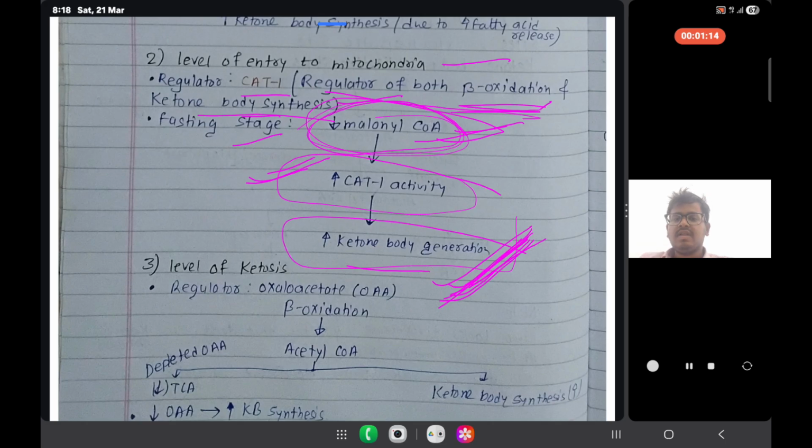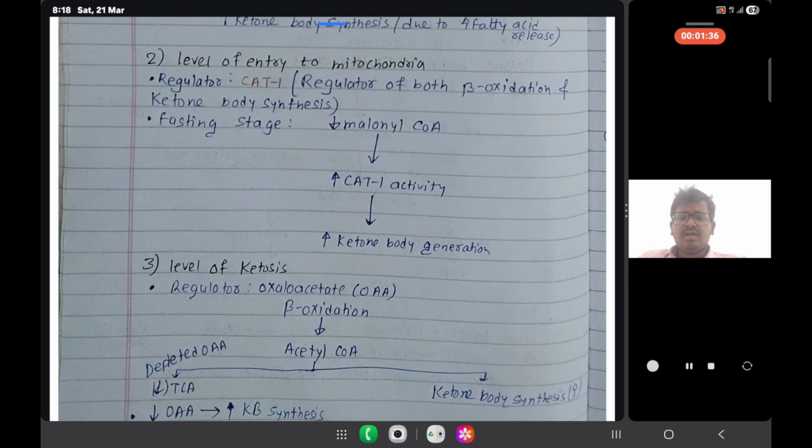The first level was at the level of lipolysis, the breakdown of lipids. The second is the level of entry into the mitochondria. At the level of entry into the mitochondria, the regulator is CAT1, which regulates ketone body synthesis. In the fasting state, there is a decrease in malonyl coenzyme A, an increase in the activity of CAT1, and an increase in the activity of ketone body generation.